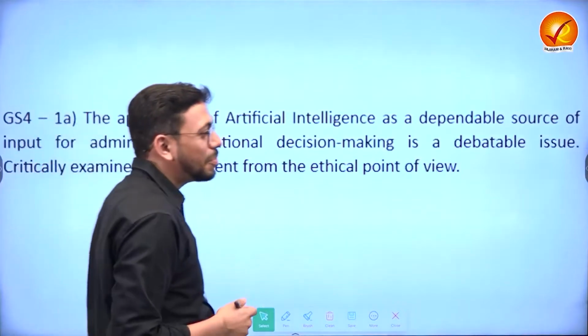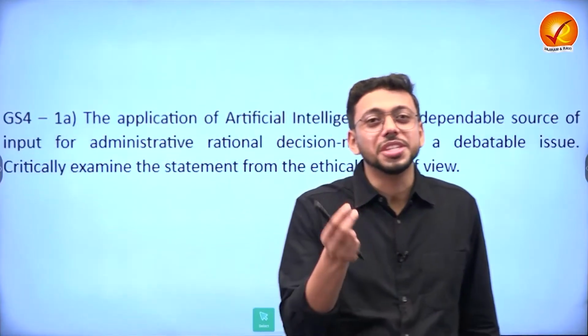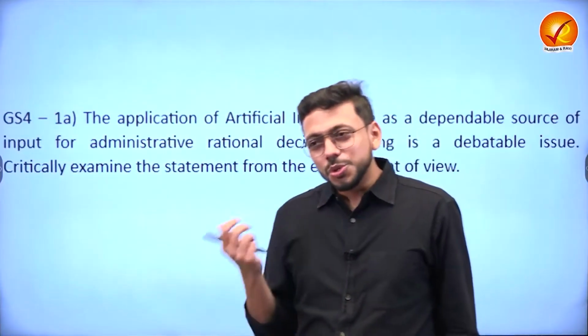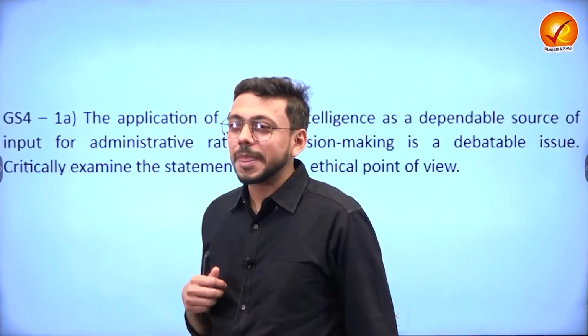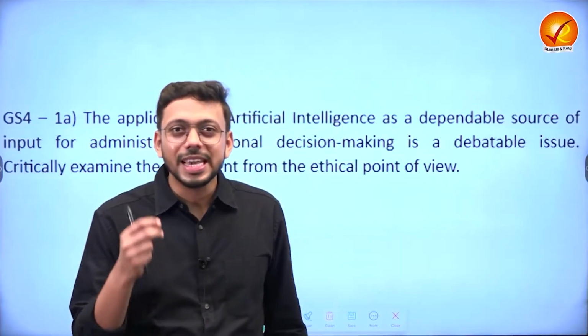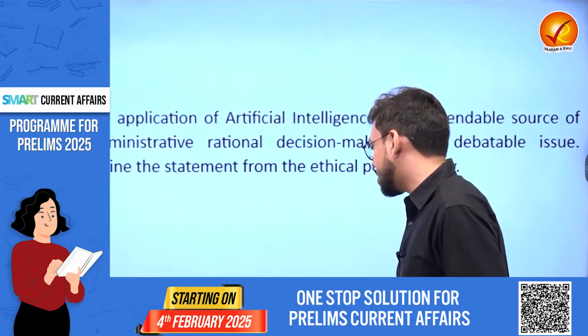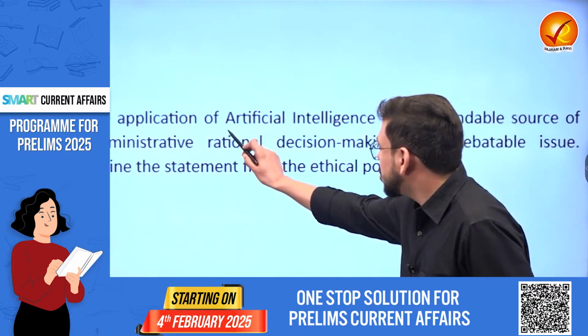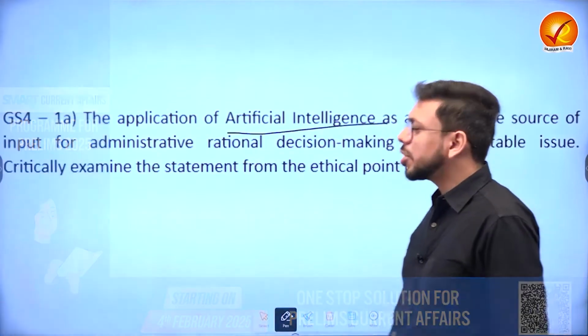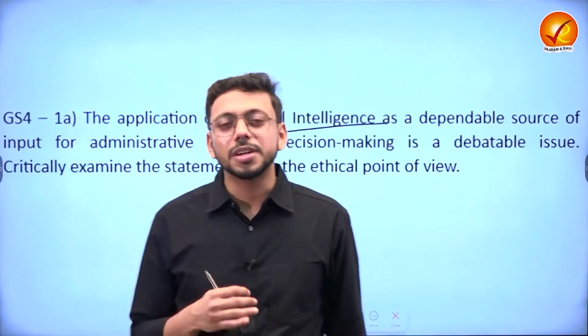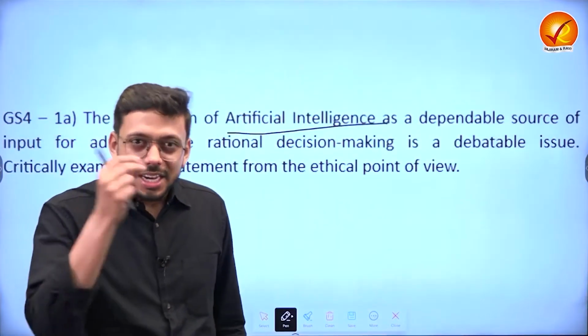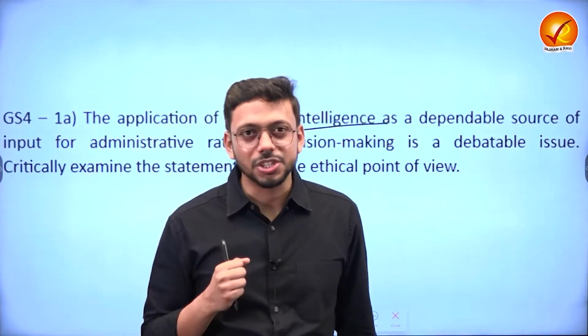Now, this is a question which I've taken from GS4, the ethics paper. Usually you do not look for current affairs questions in the ethics paper, right? But why I've taken this particular question is that this question is on artificial intelligence and what are the ethical issues in using AI in administration for making decisions, right?